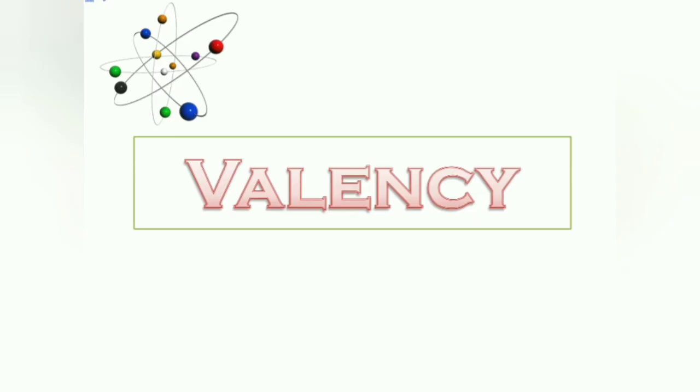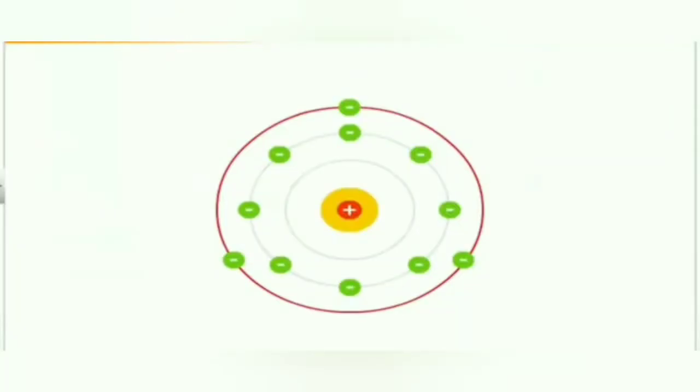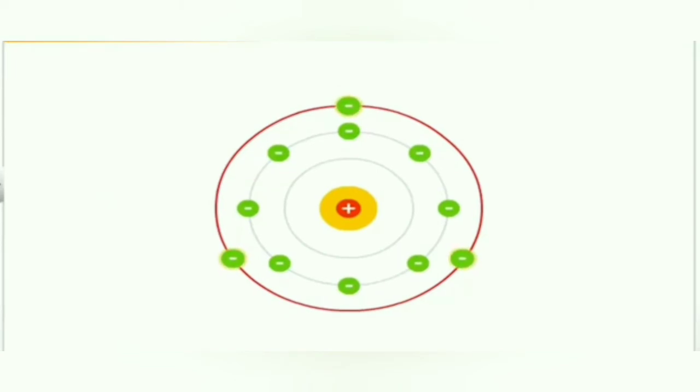There is one more method to find out the valency of an atom. If an atom contains less than 4 electrons in its outermost shell, the valency of atom is equal to the number of valence electrons present in the atom. For example, aluminium has 3 electrons in its outermost shell. So the valency of aluminium is 3.